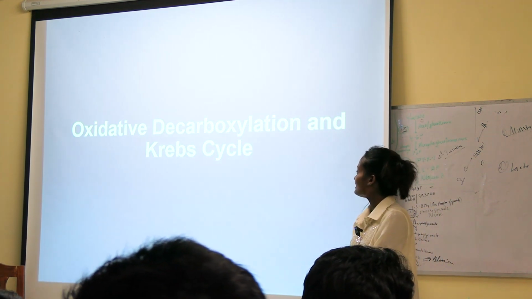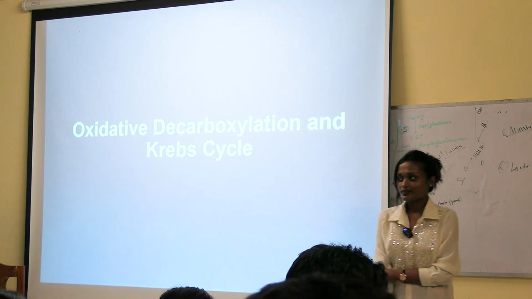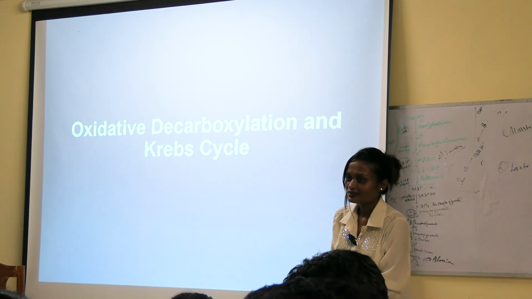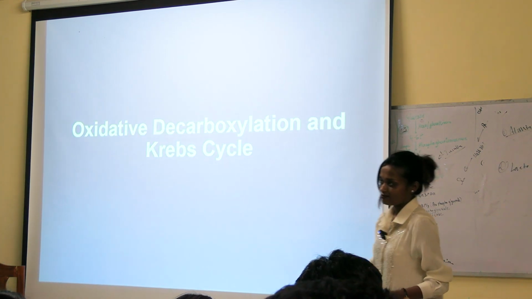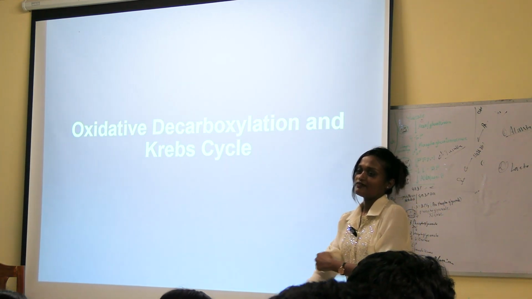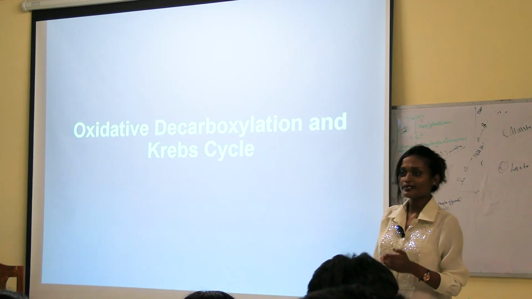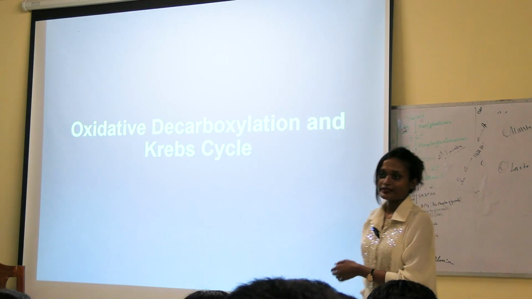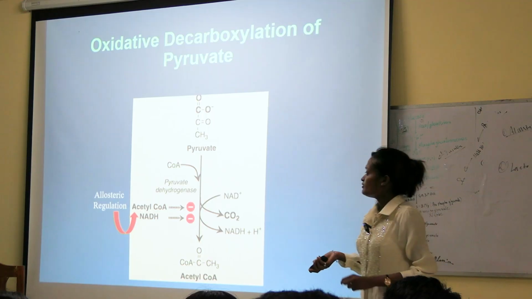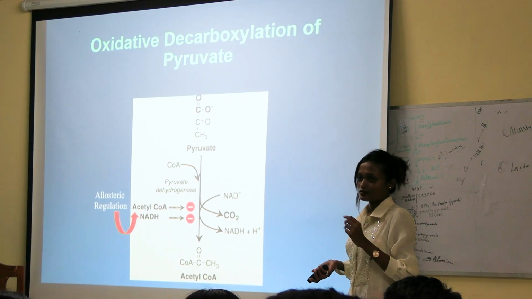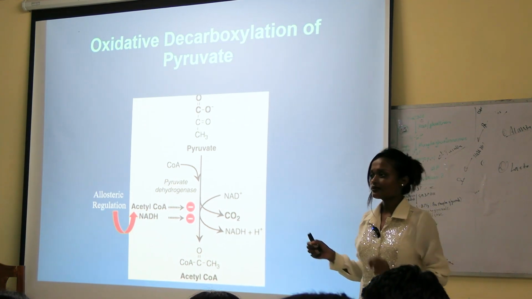Oxidative decarboxylation and Krebs cycle. What does oxidative decarboxylation mean? Reaction with presence of oxygen? No, actually it is defined as the carboxyl group getting oxidized and removed to produce carbon dioxide. The decarboxylation, the oxidation of the carboxyl group. So what is the starting point of the Krebs cycle? The first step is that oxaloacetate plus acetyl-CoA gives